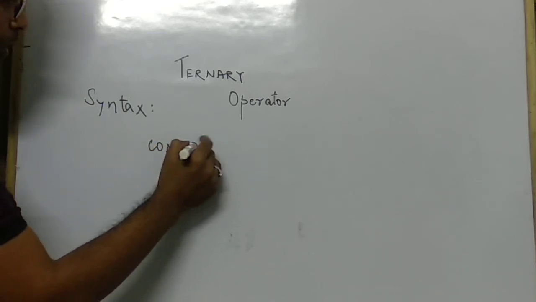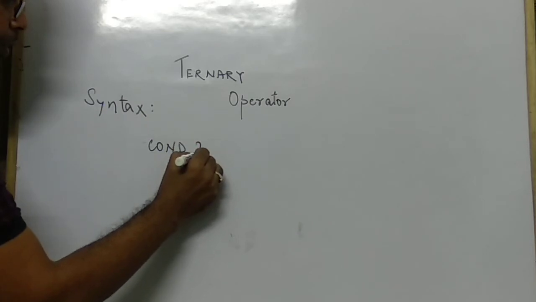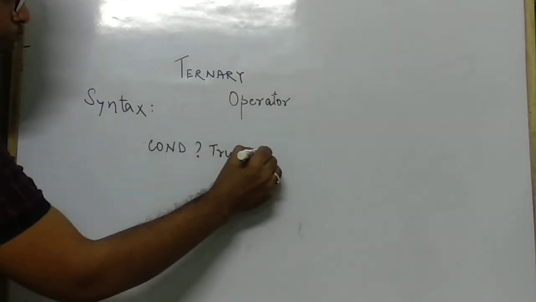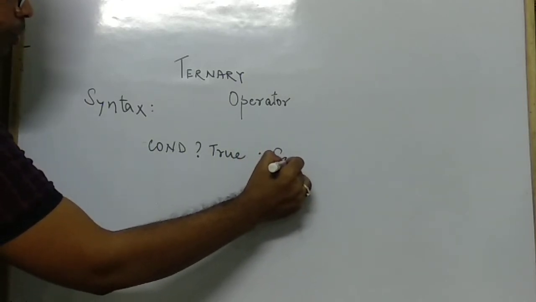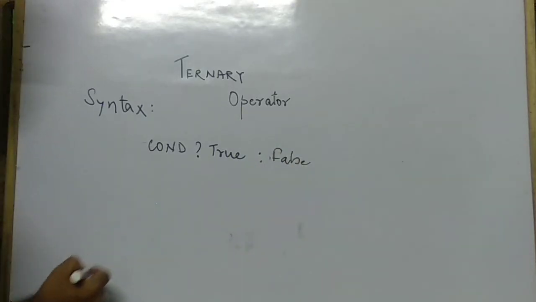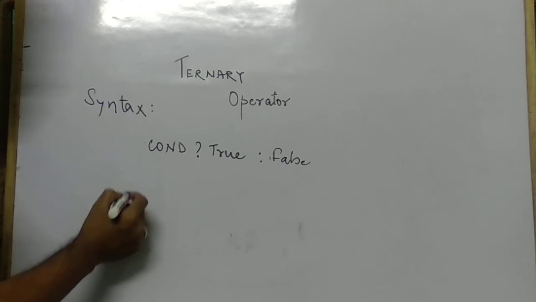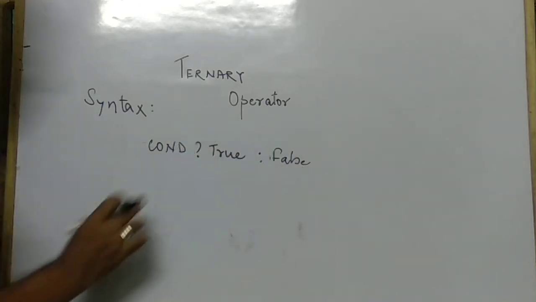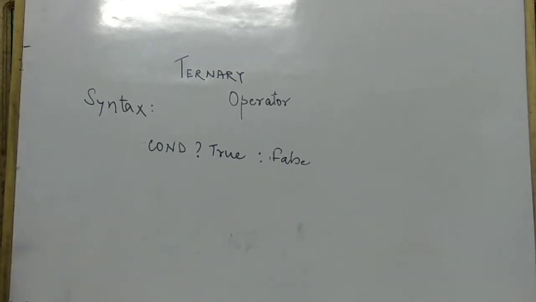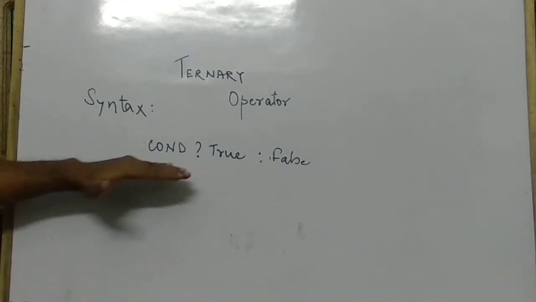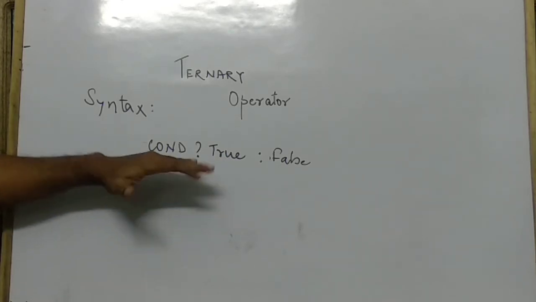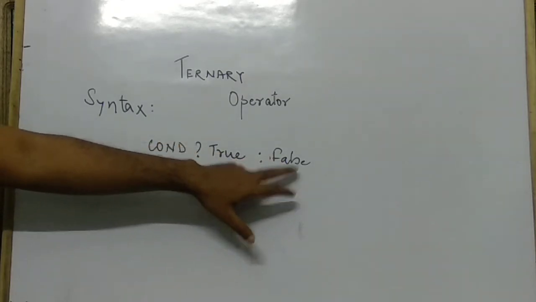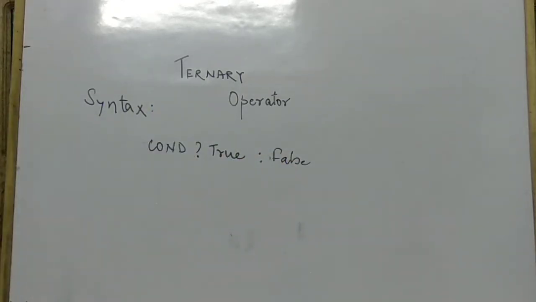Condition, then true, and then false. Condition, true and false. Now if the condition is true, then the true part will execute, and if the condition is false, the false part will execute. Take an example which will help you to understand this in a clear way.